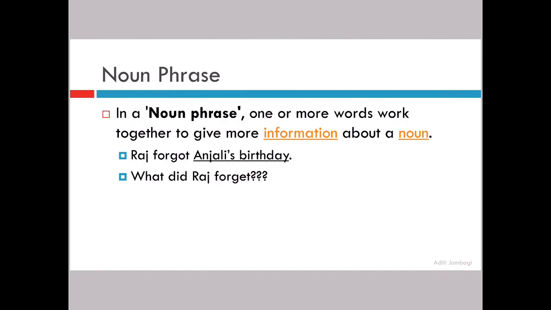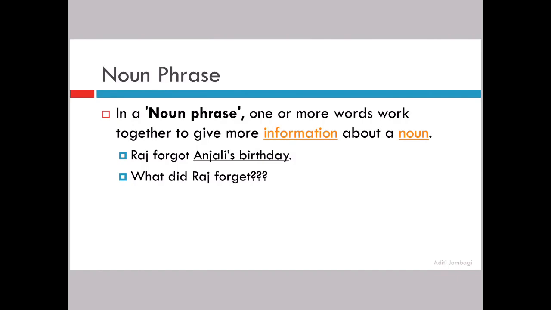Raj forgot Anjali's birthday. Basically, what is a noun? Noun is a naming word. It names what? A person, a thing, an animal, or a place, right? So Raj forgot Anjali's birthday. We have underlined Anjali's birthday. Why? It is the noun phrase.